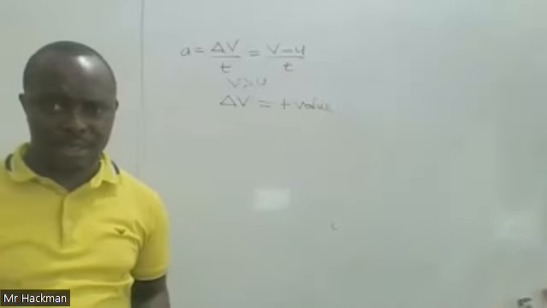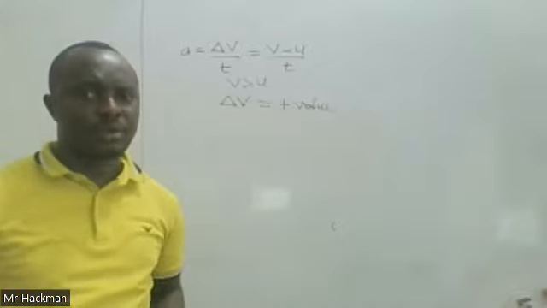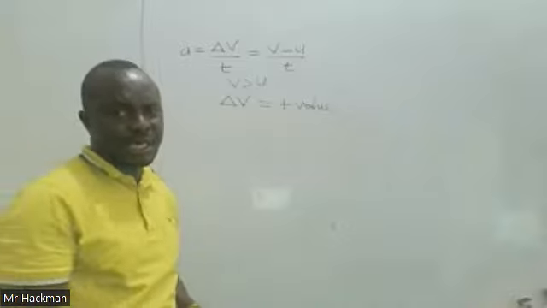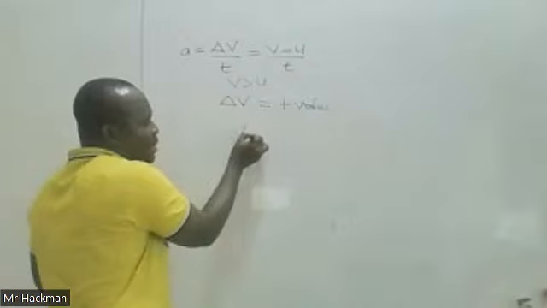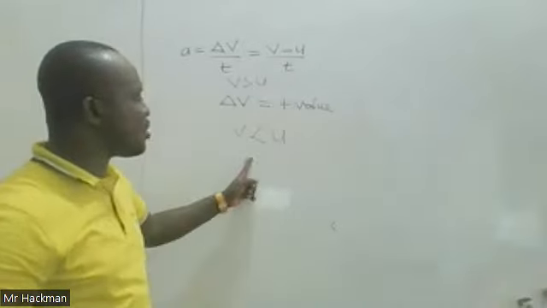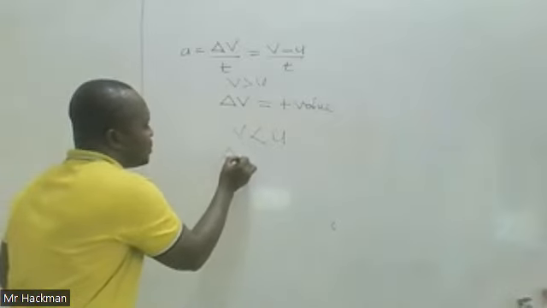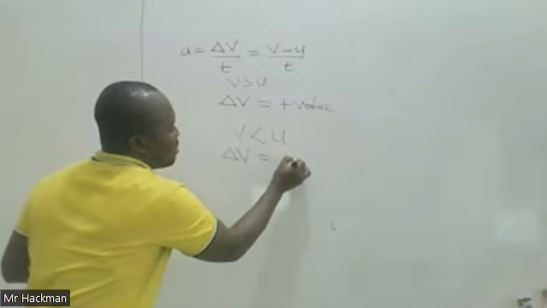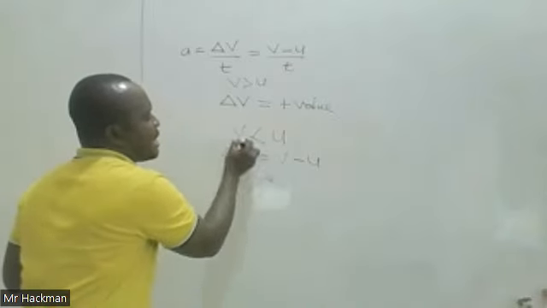Are we fine? Now deceleration is negative because here the final v is always less than the initial. So if the final is always less than the initial, when you are calculating for the change to determine the acceleration, the change is always v minus u. But here is the case, the final is less than the initial.